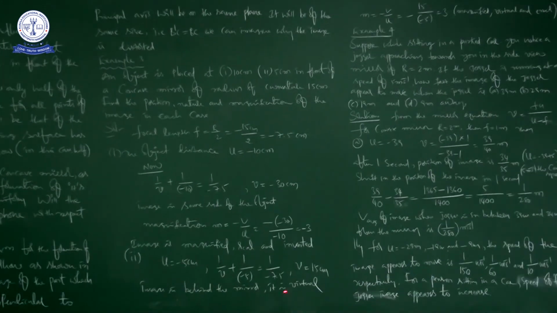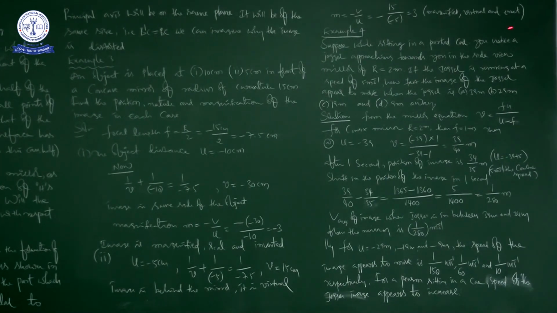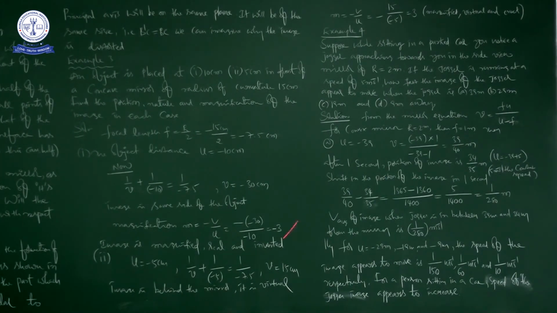Here we decided virtual, and because of this magnification you can say magnified and erect. I already told you, upward is positive and downward is negative regarding the image or object according to the Cartesian sign convention. So this is all about example 3.